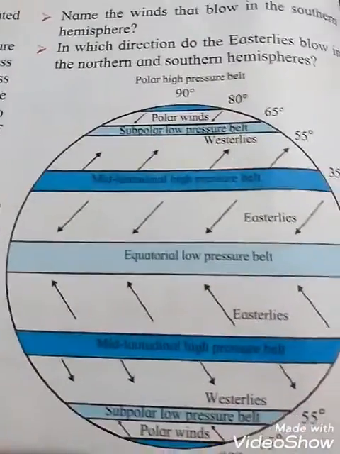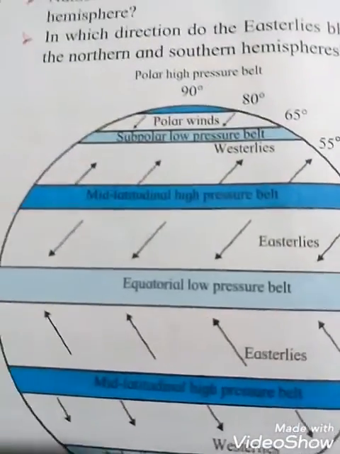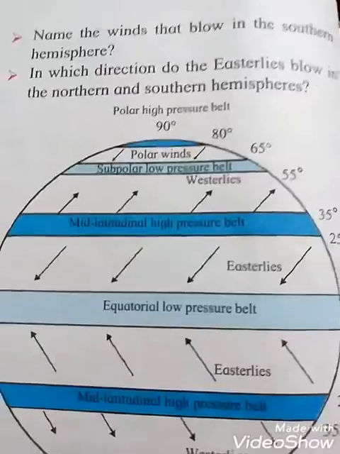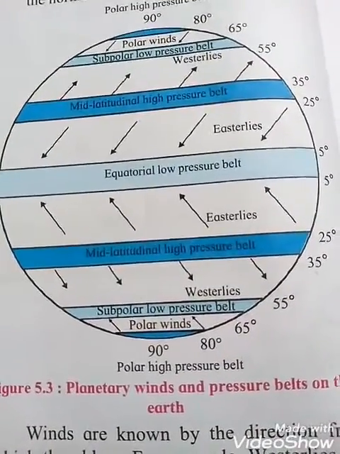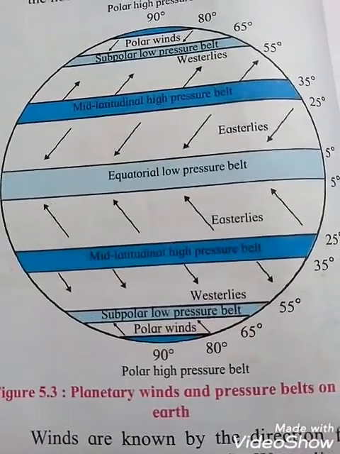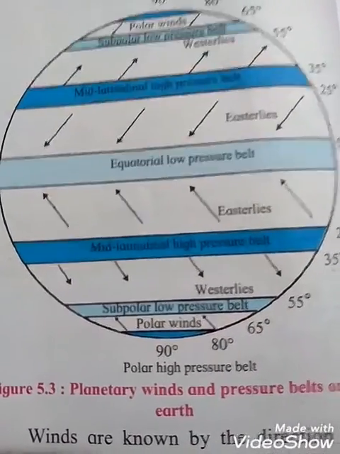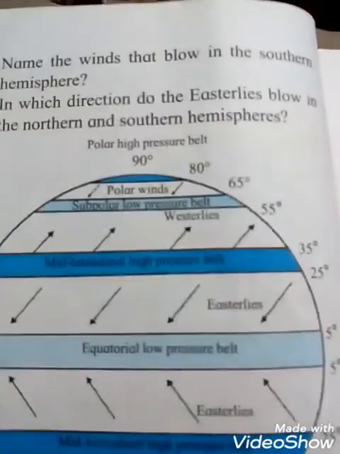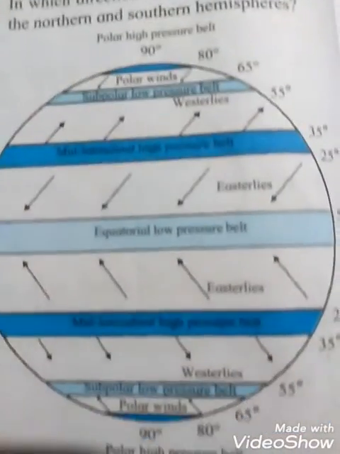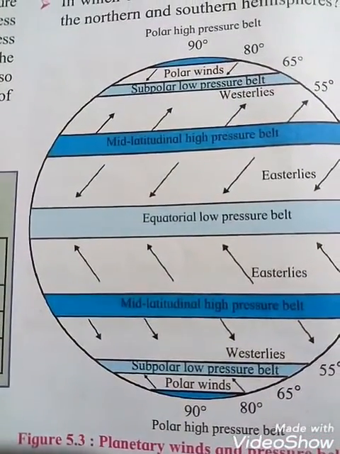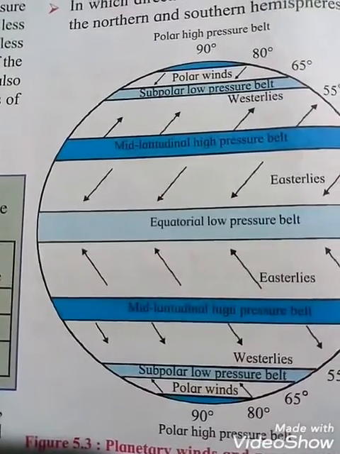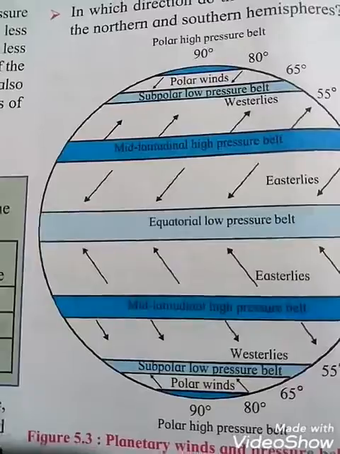And the second last question is, name the winds that blow in the southern hemisphere, students. It is the southern hemisphere. See that, easterlies, westerlies, and polar winds blow in the southern hemisphere. Okay, students. And the last one is, in which direction do the easterlies blow in the northern and southern hemisphere, students? That is the answer. Easterlies blow from northeast to southwest in the northern hemisphere, students, and from southeast to northwest in the southern hemisphere.